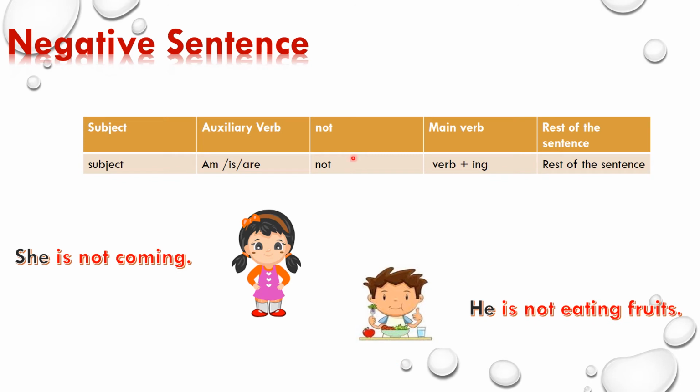Now let's discuss the negative sentence. First it will come subject, then auxiliary verb, that is am, is, are, then not because it is a negative sentence, then the main verb plus ing, then the rest of the sentence. For example, she is not coming. So she is your subject, is is the auxiliary verb, not because of the negative sentence, and the main verb come plus ing. And he is not eating fruit. Subject, auxiliary verb, not, and verb plus ing and the rest of the sentence.